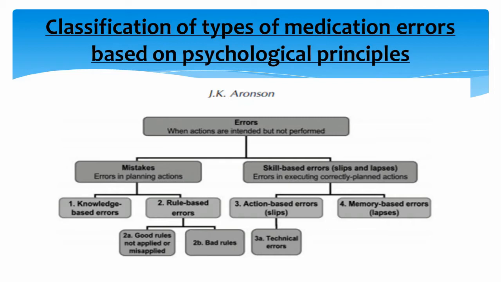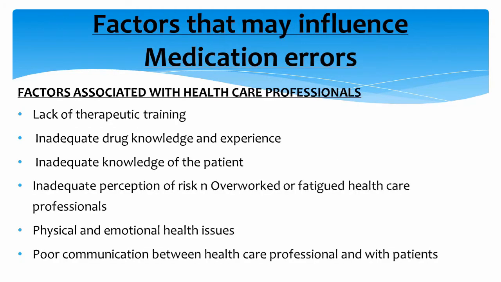There are so many kinds of errors. A knowledge-based error can be related to any kind of knowledge: general, specific, or expert. It is general knowledge that penicillin can cause allergic reactions. Knowing that your patient is allergic to penicillin is specific knowledge. An action-based error can be the performance of an action that was not what was intended. And memory-based errors occur when something is forgotten.